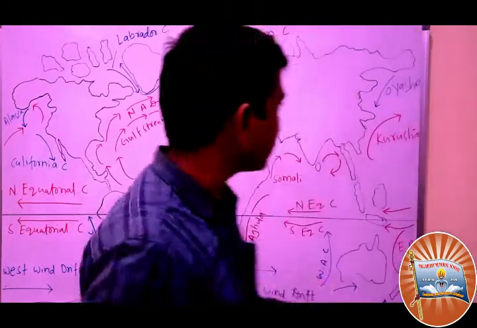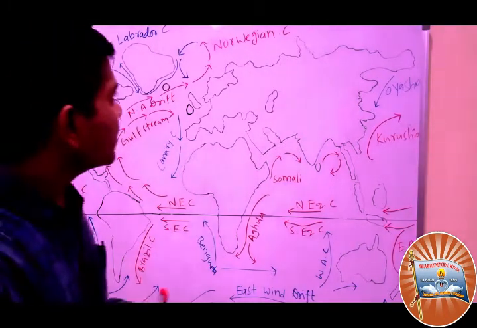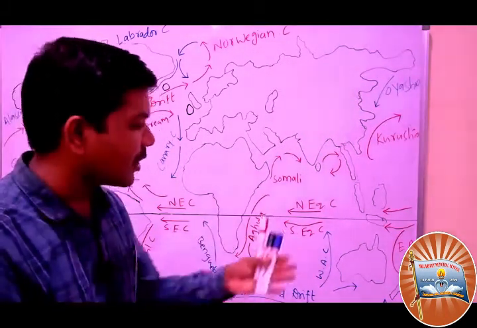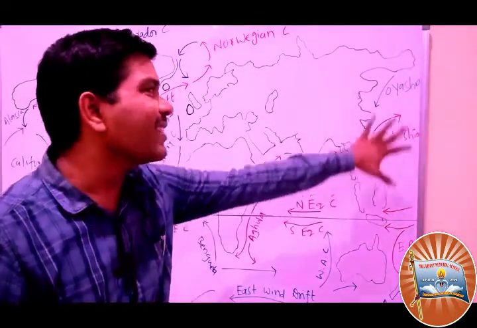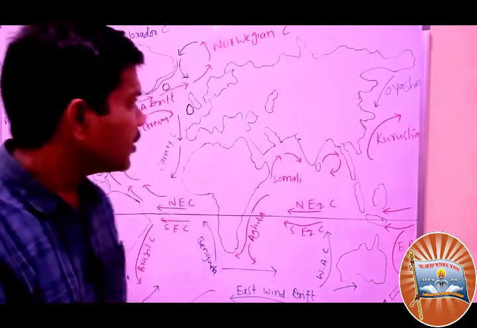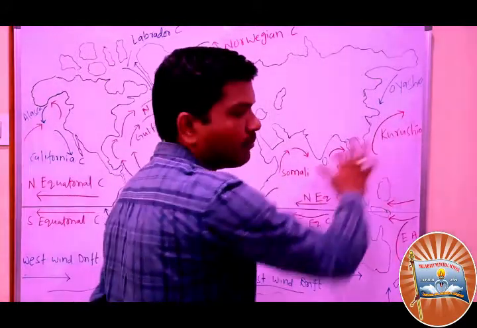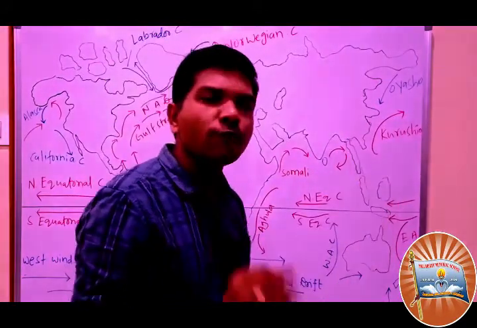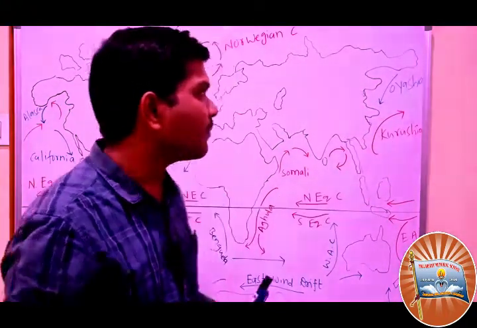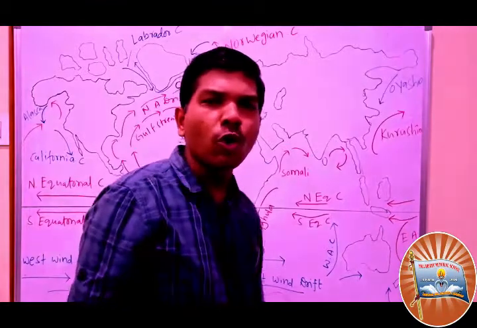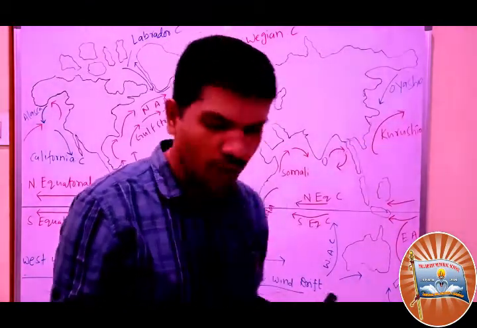You see, this is a world map. I have drawn this world map with sketches or markers. I used 3 markers. Let's try to understand what these ocean currents are. You see the red color arrows on the board, these are warm ocean currents. Red color is warm ocean currents, and the blue color is cold ocean currents.